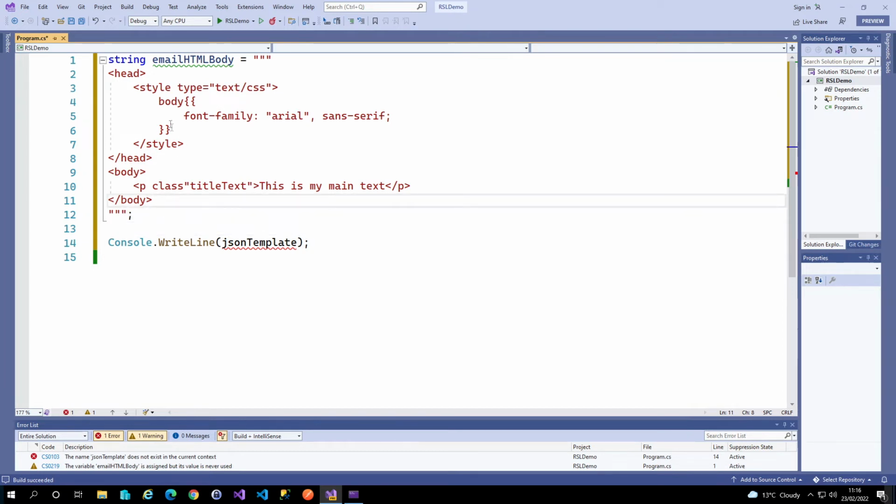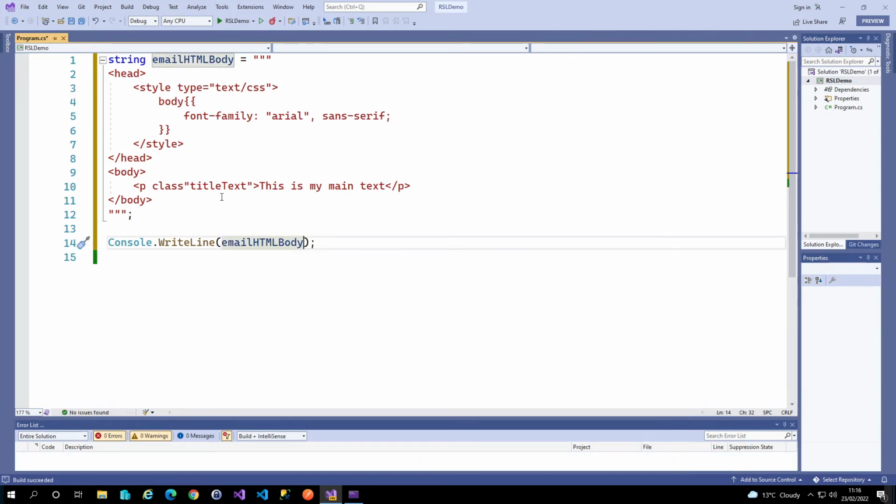So this means that you could format your email HTML up in some external editor, paste it straight into Visual Studio, and you're good to go. You don't have to do any escaping anymore around all these quotes inside your styles and your HTML attributes, etc., etc. So this is great. This is going to save us a bucket load of time.